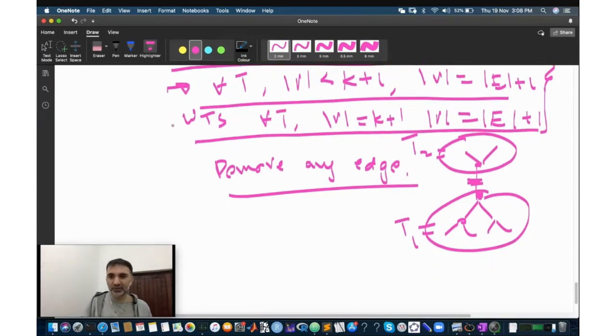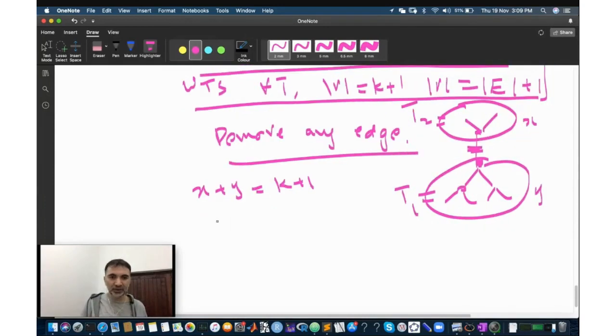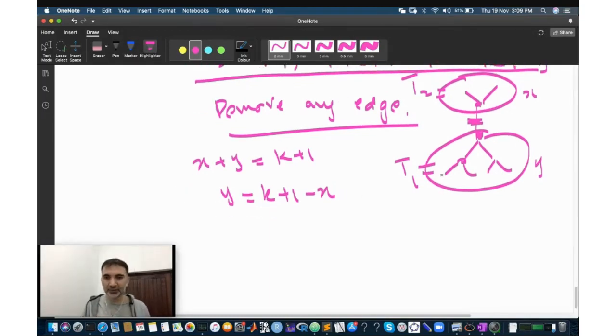Okay, so let's say that here I have the number of nodes x, and here the number of nodes y. Okay, what I know is that x plus y is equal to k plus 1. Which means that I can write that y is equal to k plus 1 minus x. Okay, so if I know the size of one tree, I know the size of the other tree. Okay, by inductive hypothesis, in T2 the number of vertices is equal to the number of edges plus 1.